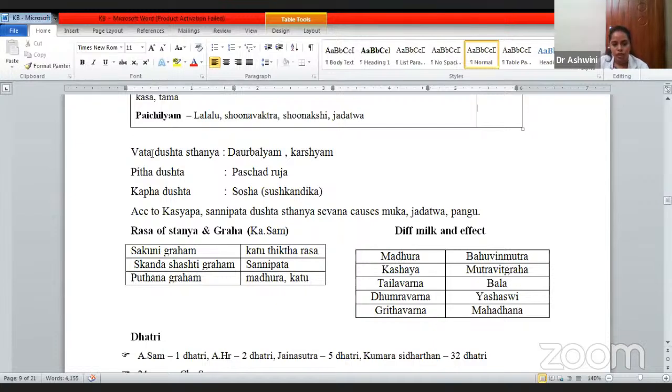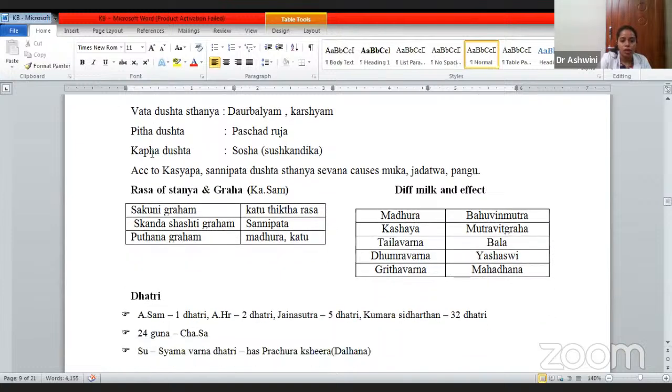Vata Dushta Stanya will lead to Daurbalya and Karshyam. Pitta Dushta Parshva Ruja will be there. Kapha Dushta Shosha. According to Kashyapa, Sannipata Dushta Stanya Sevana causes Mukatva, Jadatva and Pangu. So these are the forms.